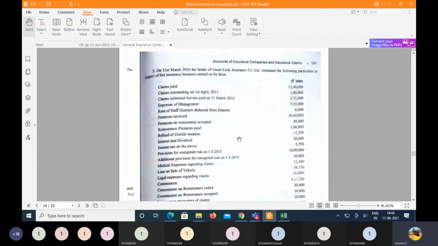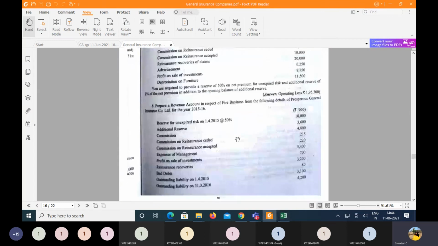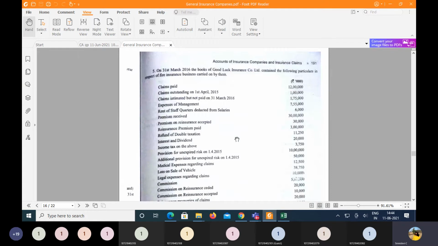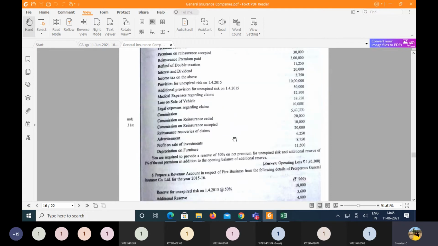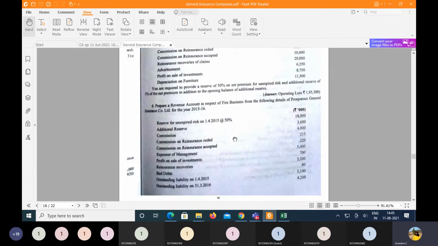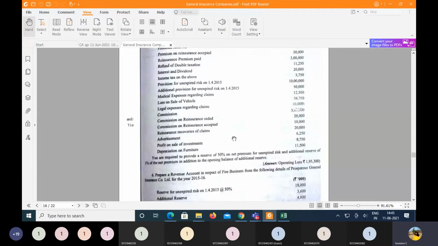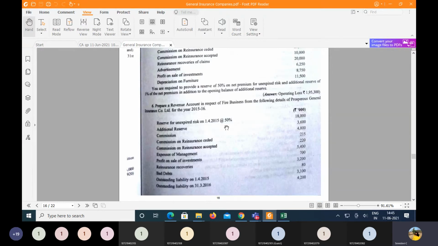So till here we have completed the first, second, third and fourth problems. The fifth problem can also be taken as homework, because there is nothing new in this problem.